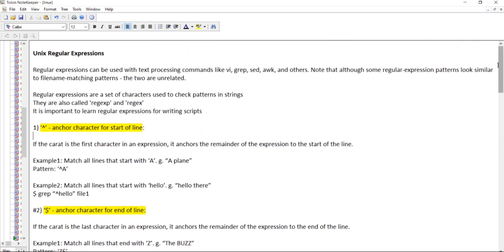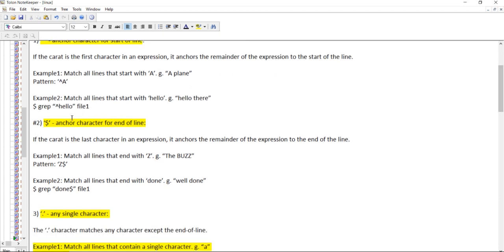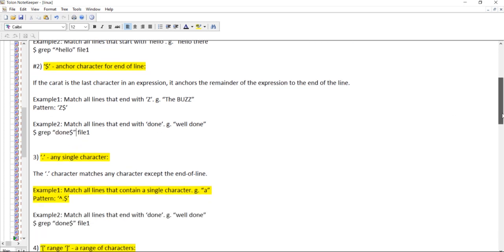This is the beginning. Here it's matching the line starting with A. Match all the lines starting with hello. Then we have this character, end of the line. Match all the lines ending with done. So put done. Any single character.